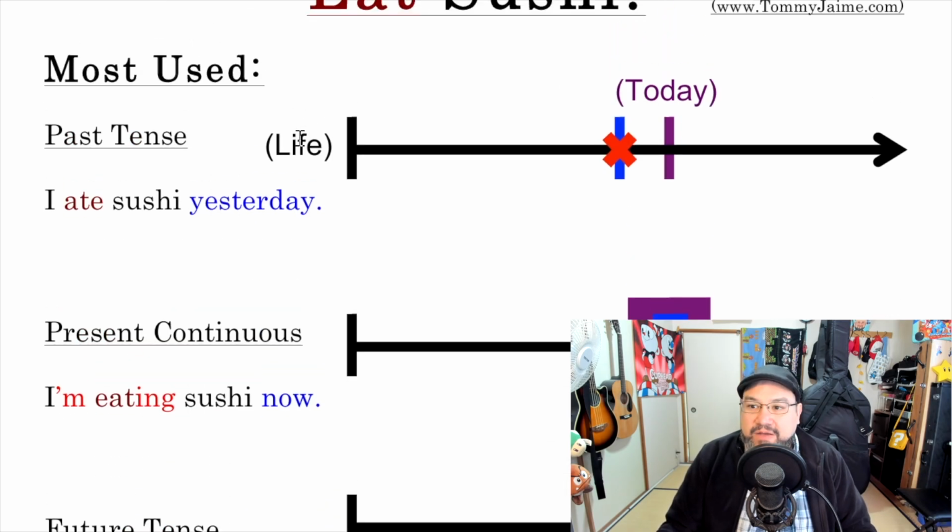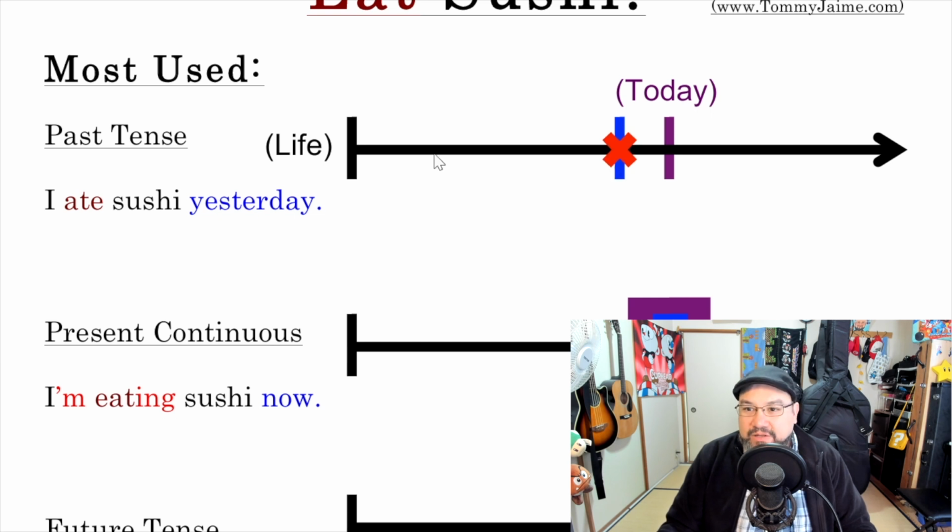So, actually, I need to explain what this is. So this black line is your life. So you're born, you're living, you're still alive. Okay? The purple is today. Anytime you see purple, it means today. Everything else, the red is the verb and the blue is the time.